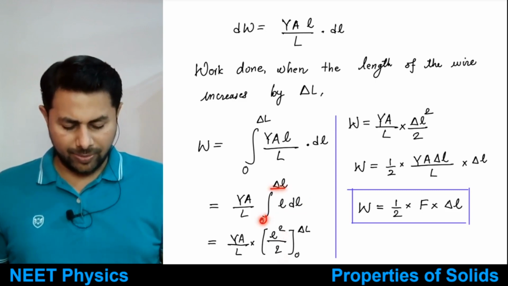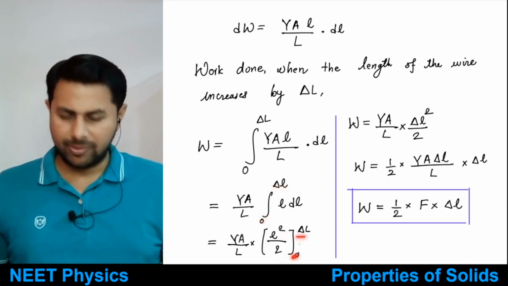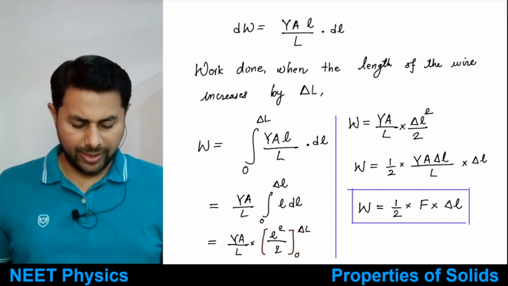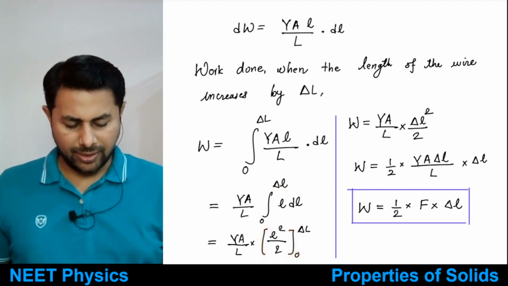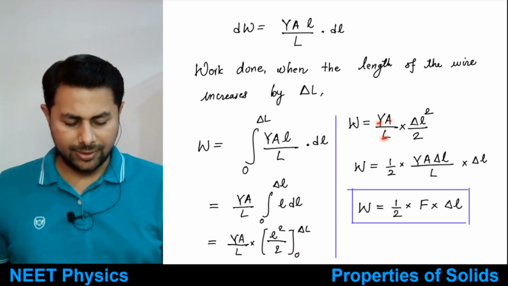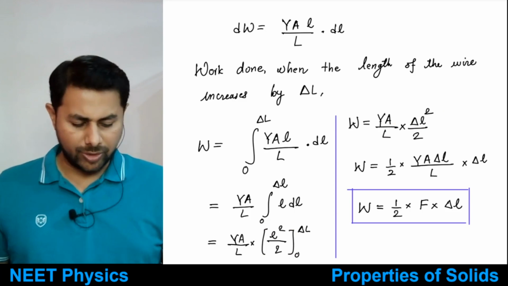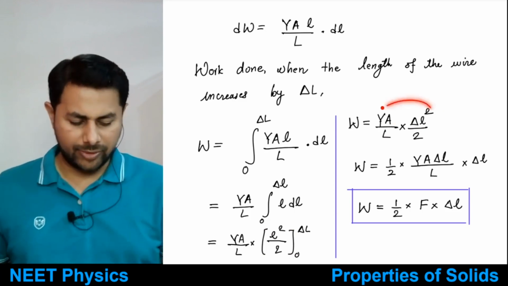Then put the lower and upper limit. So lower limit is 0, upper limit is delta L. Right, put those limits. Then what do we get? So substituting that, we get YA upon L times delta L square divided by 2. And again, what we do here, okay, this is the work done.